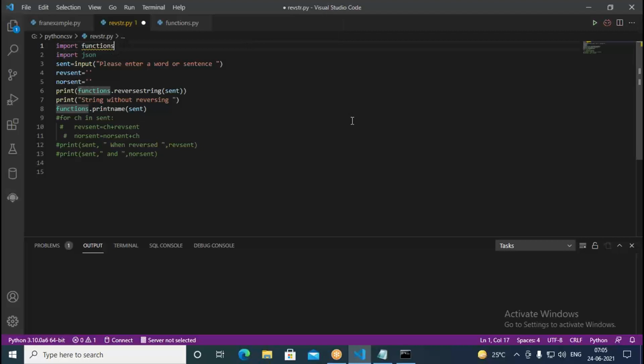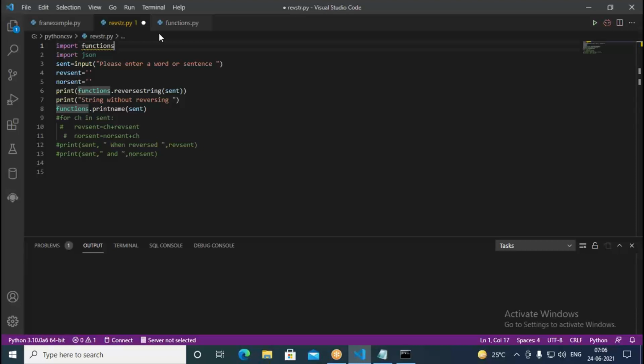We have defined those functions in functions.py, then we are importing them into our application. So here we have those functions and we import them into our application and we are going to use them. And however many times you want to use them, you can. But in whatever program you want to use the functions.py functions, you need to import that functions module. Here our program is reverse str.py. Into this, first of all, we are importing, then we are trying to use those functions. Like this, you can define functions and use them.